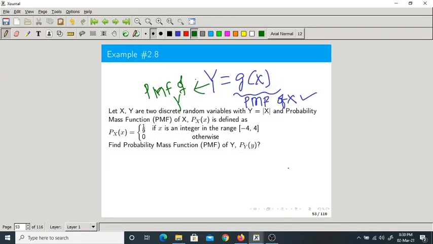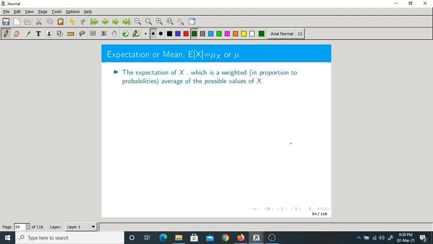Now we have solved this problem. Here the relation between the two random variables was a mod operation. So let us move on to one of the important parameters of a random variable. What is that? Expectation or mean. We represent this as mu, mu x or mu simply.